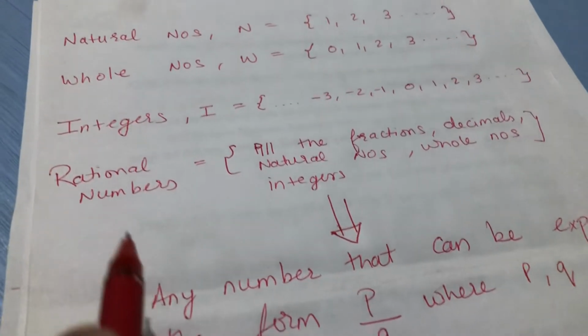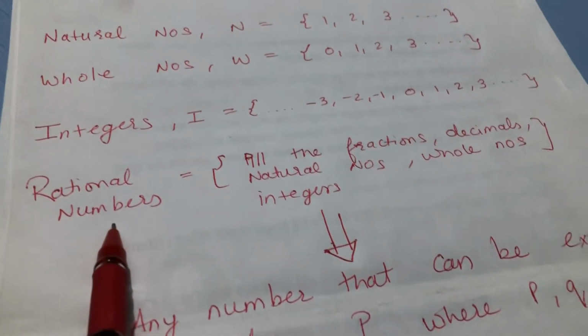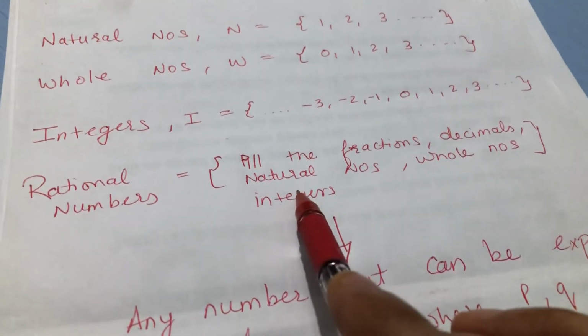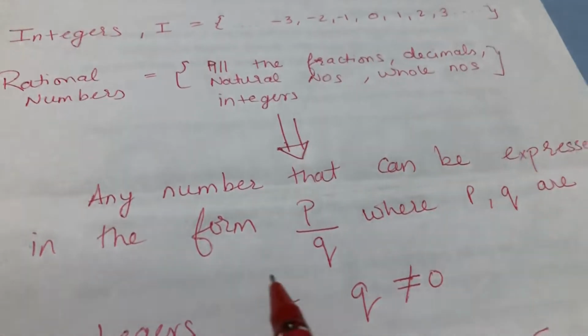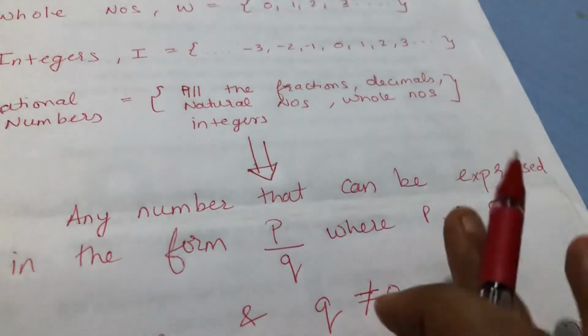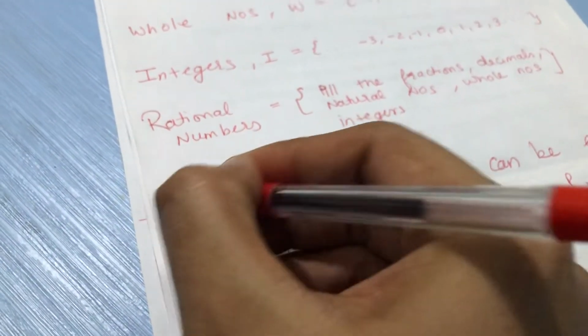Now we come to the main thing, rational numbers. Now what are rational numbers? Rational numbers means all the fractions, decimals, natural numbers, whole numbers, everything. Anything that can be written in the form or that can be expressed in the form P upon Q. Okay, so you have examples: 5 upon 7,